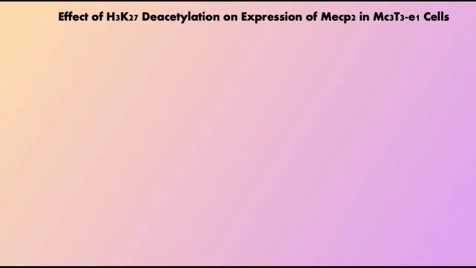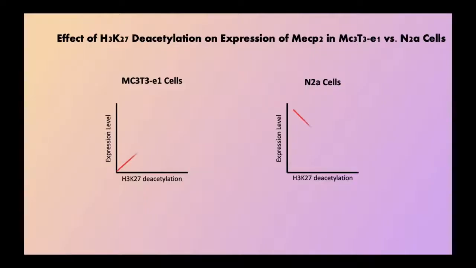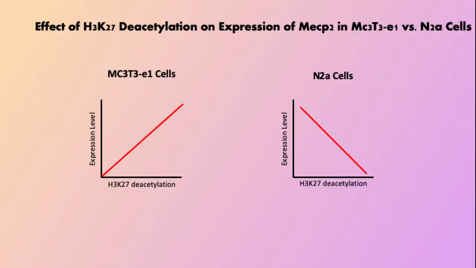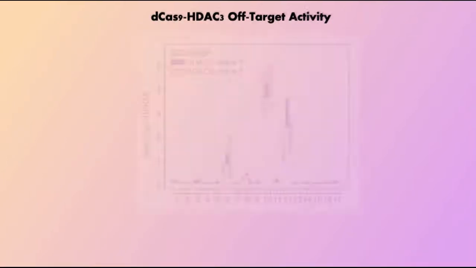Next, the researchers examined the effect of H3K27 deacetylation on MECP2 in MC3T3-E1 cells. It is shown that MECP2 was significantly upregulated, suggesting H3K27 deacetylation promotes gene expression. However, in N2A cells, dCas9-HDAC3 deacetylation has a repressive function on MECP2. The opposing effects on MECP2 observed in these two cell types suggest HDAC3's ability to both activate or repress transcription of a certain gene.